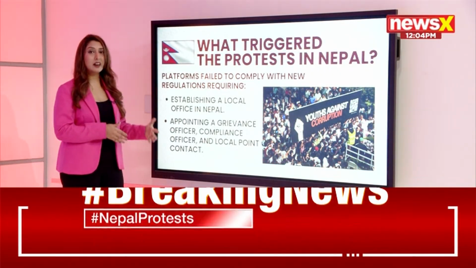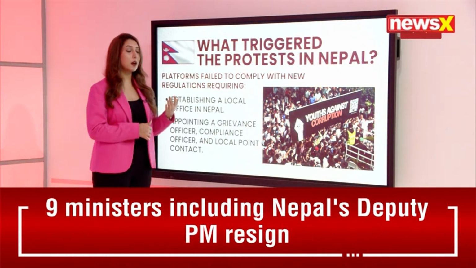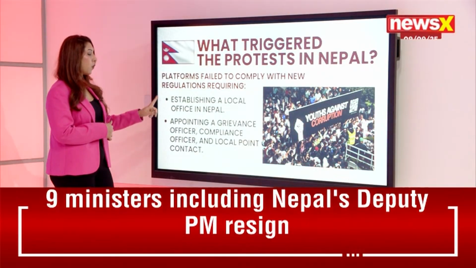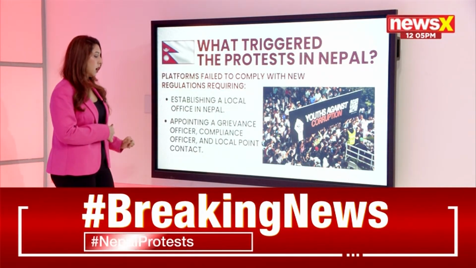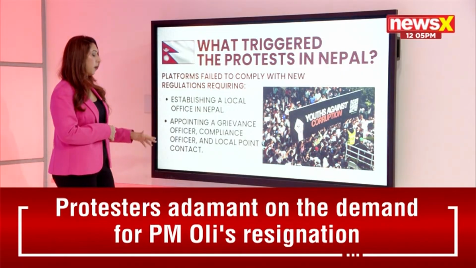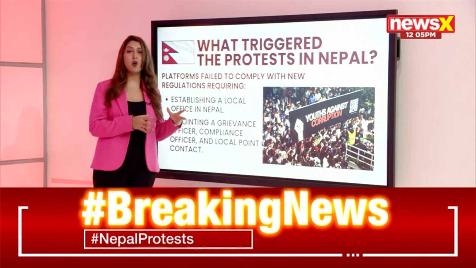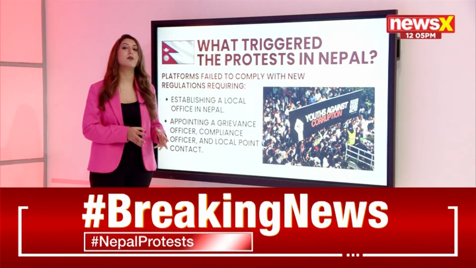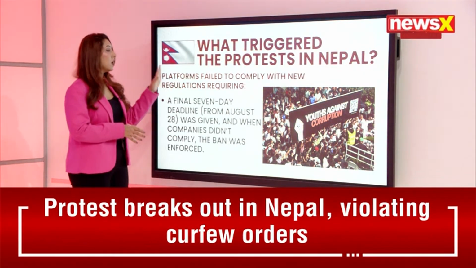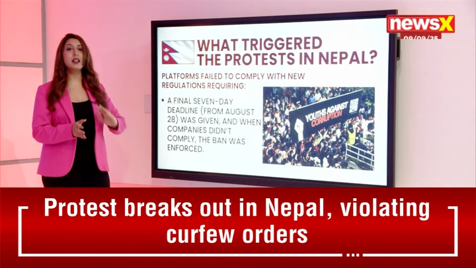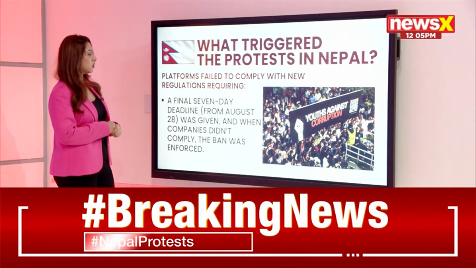If you look at the conditions the platforms could not comply with, they were also required to appoint a grievance officer, a compliance officer and a local point of contact. These are the new regulations that the Ministry of Information and Broadcasting of the Nepal government had put in. The platforms failed to comply with these, so the government decided to take this decision.